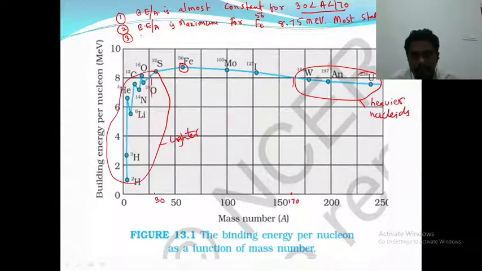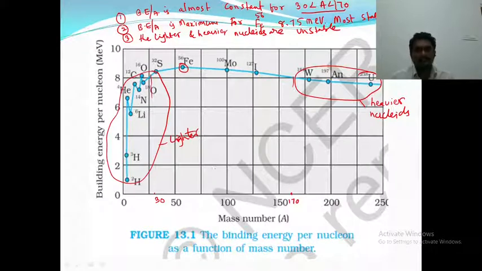The lighter and heavier nuclides are less stable, or unstable. They are unstable, because their binding energies are low.